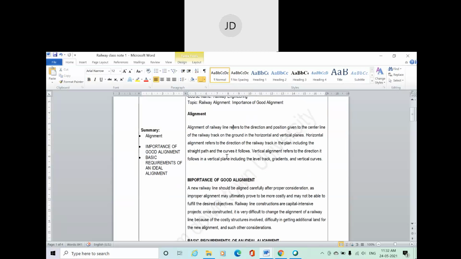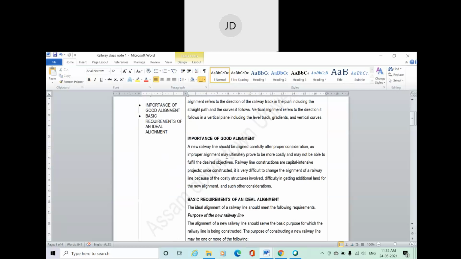Fine. Now let's discuss the importance of good alignment. Why do we need a good alignment? It is very easy to understand. A good alignment means a proper straight alignment as far as possible. Okay, it will reduce cost. Fine. And we also need a safe alignment for safety purposes. So a new railway line should be aligned carefully after proper consideration. After proper consideration means what?